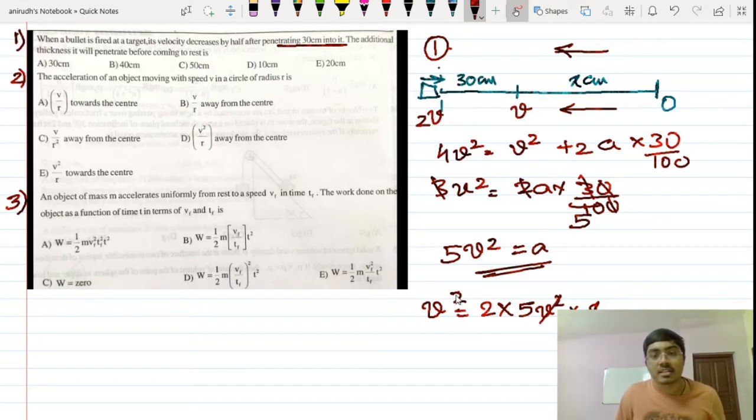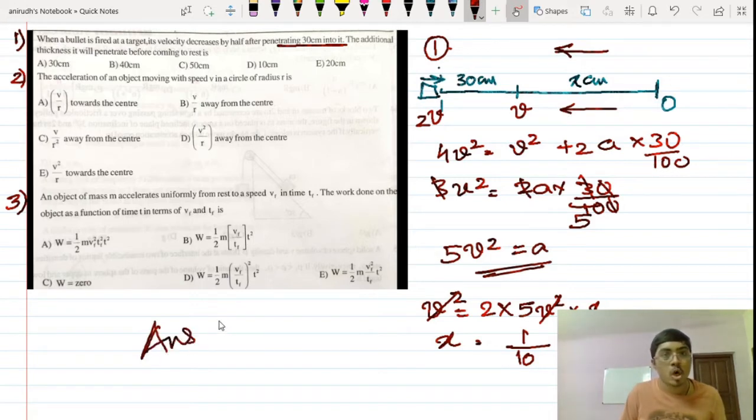So v square is cancelled. x is equal to 1 by 10 meters. So that is 100 by 10, equal to 10 centimeters. So the correct answer for this question is option D, right? 10 centimeters is the correct answer.